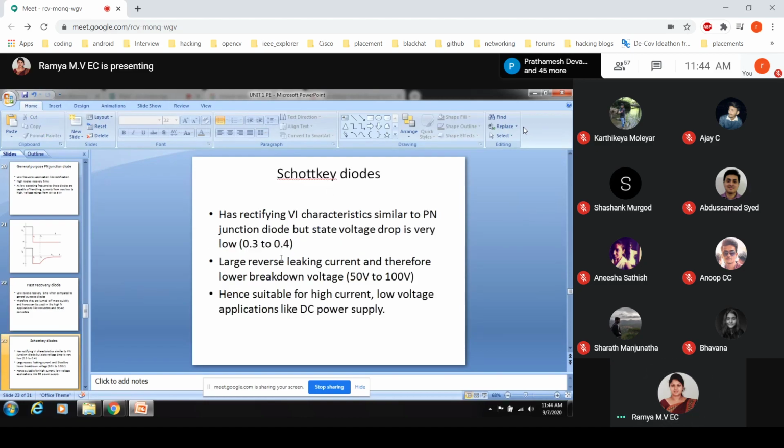And the Schottky diode. The VI characteristic will be similar to the PN junction diode, and the voltage drop will be 0.3 to 0.4 volts, similar to a germanium diode. But here there is a large reverse leakage current, and therefore a lower breakdown voltage, like 50 to 100 volts. The breakdown voltage is very low because a large leakage current is present. Hence, this can be used for high current, low voltage applications like DC power supplies.